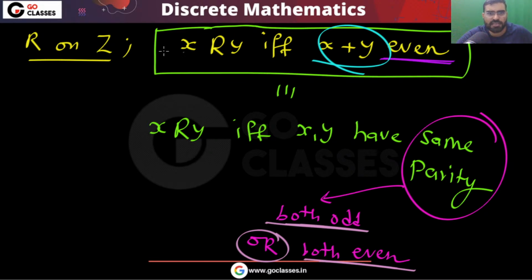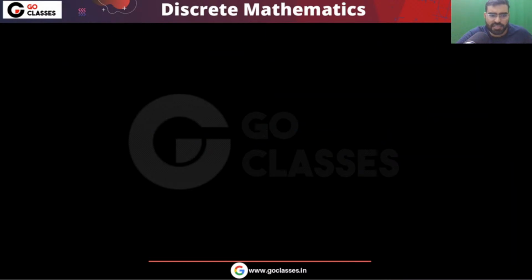So you can easily see that I can say the relation R you are defining on Z is such that x and y have the same parity. They must be both odd or both even. Okay, so this is the relation that is given to you. Now you can solve this question very easily.